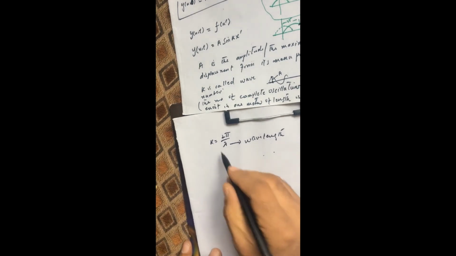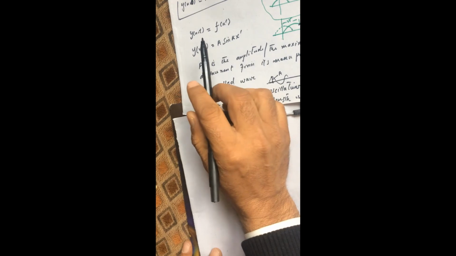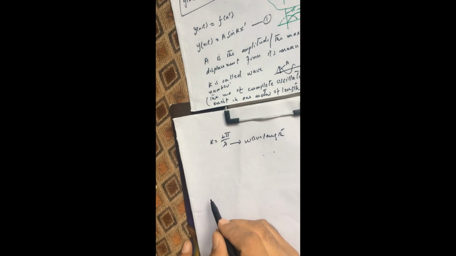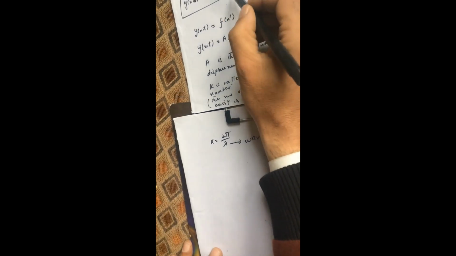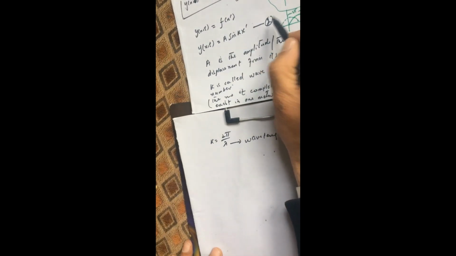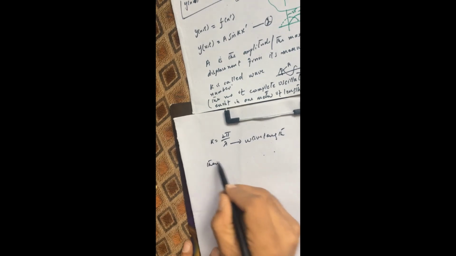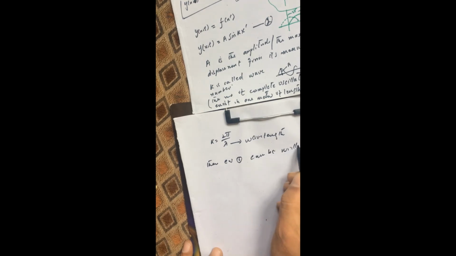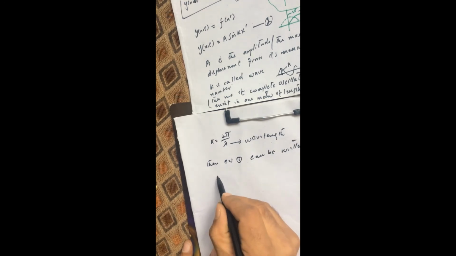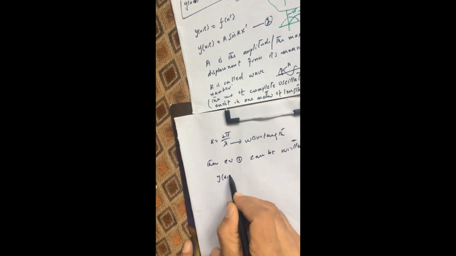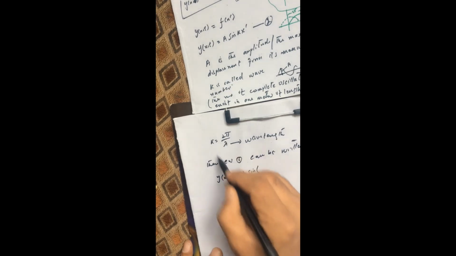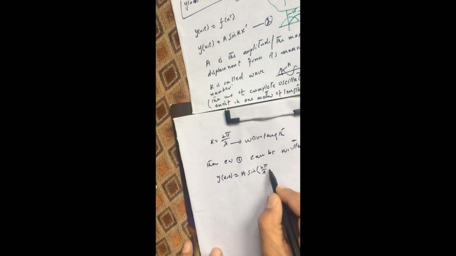In terms of this wavelength, if I call the above equation equation number 1 and this equation number 2, then equation 1 can be written as y, a function of both position and time, but with time equal to 0, is a sine of 2 pi over lambda times x.